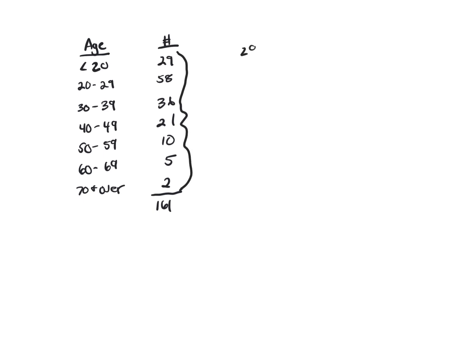I mean, I just went 29 and 58, 17, that's going to be 87, and then 36, that's 123, and then 21. And basically, I stopped because there's a total of 161. So that means you've got 80 on one side and 80 on the other, and then 1 in the middle.